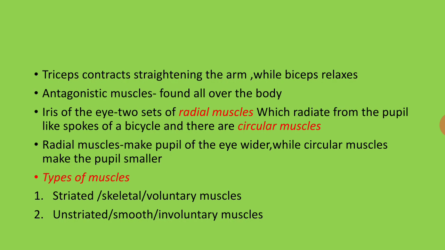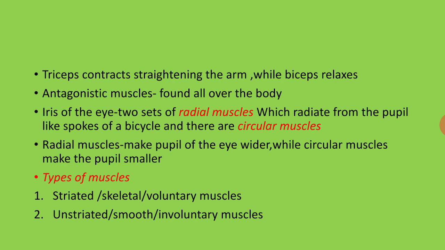Okay, and then the iris of the eye. In the eye there are two sets of muscles: radial muscles, which radiate from the pupil like the spokes of a bicycle, and circular muscles. Whenever we are seeing, the pupil becomes smaller or larger, and this difference is given by these muscles. Radial muscles make the pupil of the eye wider, while circular muscles make the pupil smaller. If we look at the small black dot in our eye, we can see that difference, when it becomes small and larger. And then, what are the types of muscles?